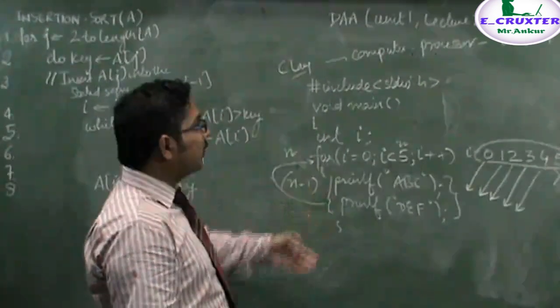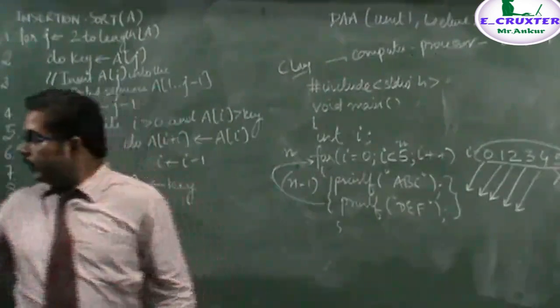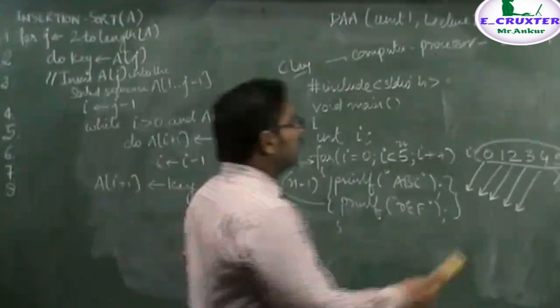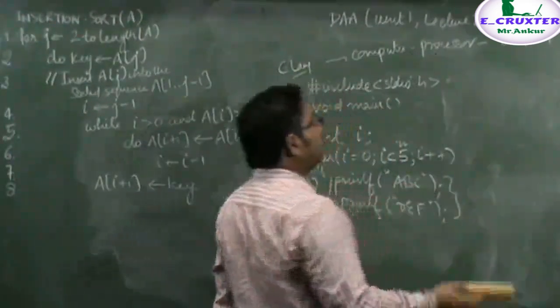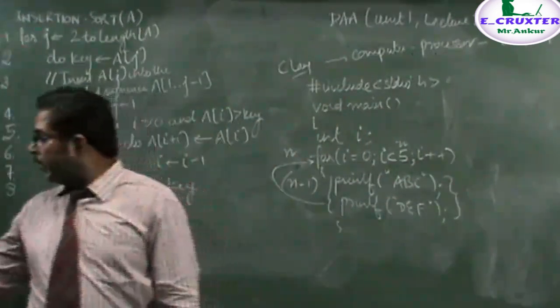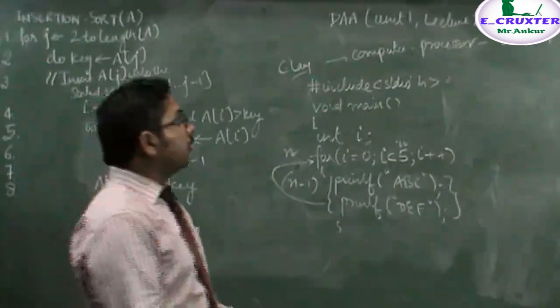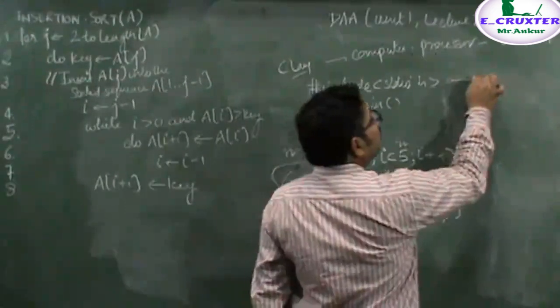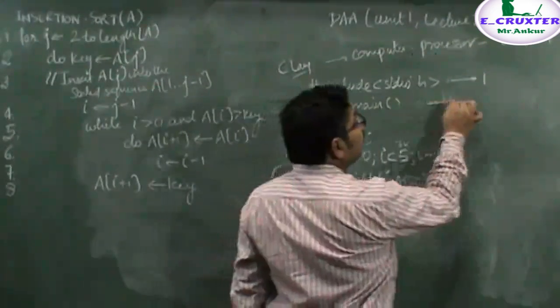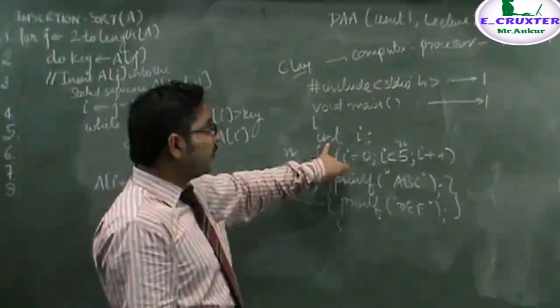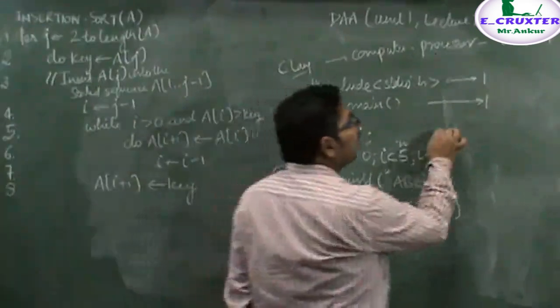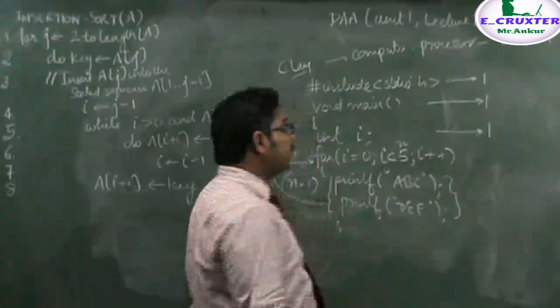Okay. So when this program is executed, you will notice that if each instruction executed by the processor takes 1 minute of time, then this instruction will be executed in 1 minute, this instruction will be executed in 1 minute, and will be executed only one time. This instruction will be executed only one time, hence it will be executed in 1 minute of time.